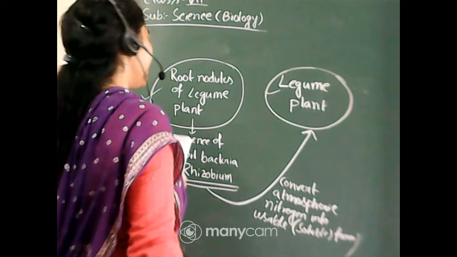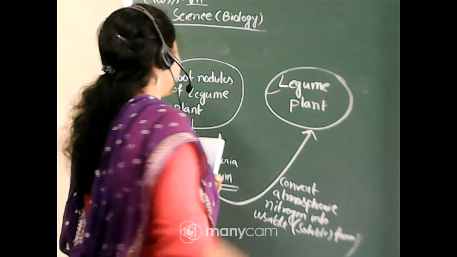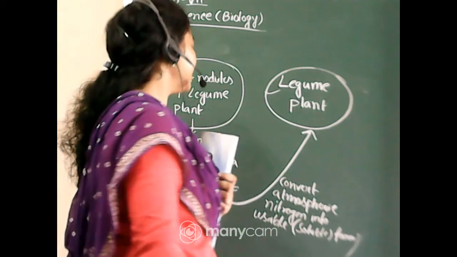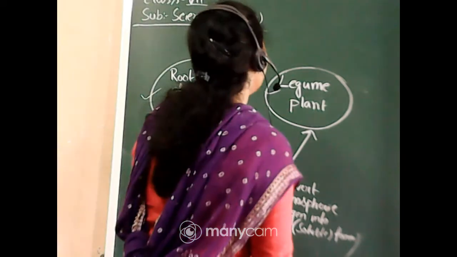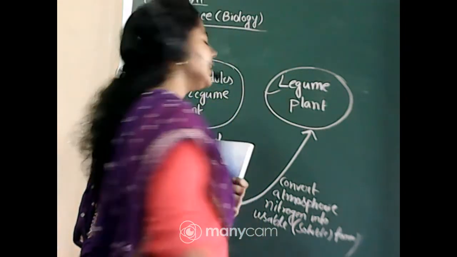So they are converting the atmospheric nitrogen into usable form so that plant can utilize the nitrogen.